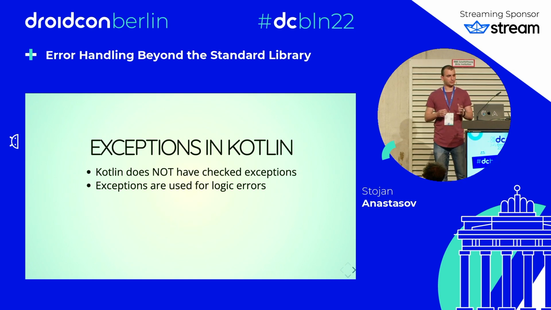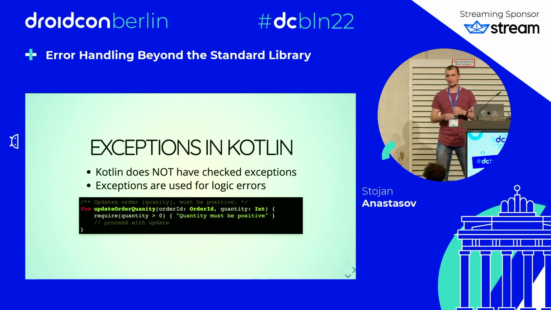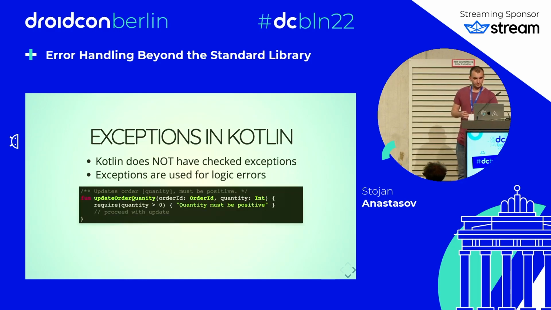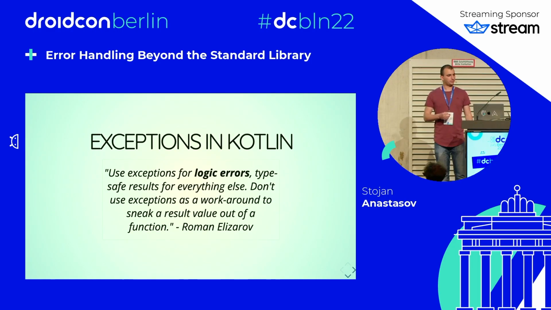Kotlin doesn't have checked exceptions, and exceptions in Kotlin are typically used for logic errors. For example, the updateOrderQuantity function takes a quantity and an order ID, and quantity must be positive. So here we use the require function to assert that quantity is greater than 0 and throw an IllegalArgumentException if it's not. A quote from the article I mentioned before: use exceptions for logic errors, type safe results for everything else. Don't use exceptions as a workaround to sneak a result value out of a function. This is a quote by Roman Elizarov from the article.